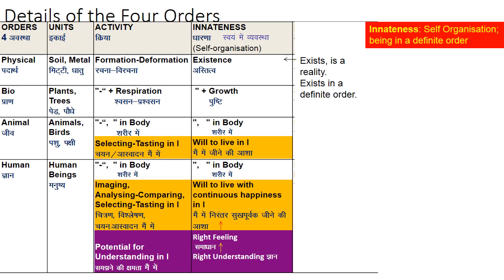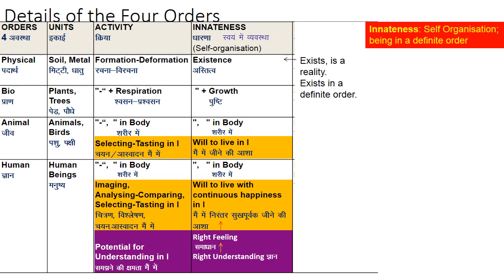In physical order, it is existence. The non-material, non-living things just exist in nature. They exist in nature and they form and they deform. Their existence is their reality. Existence is in a definite order. So physical order, definitely they are existing.